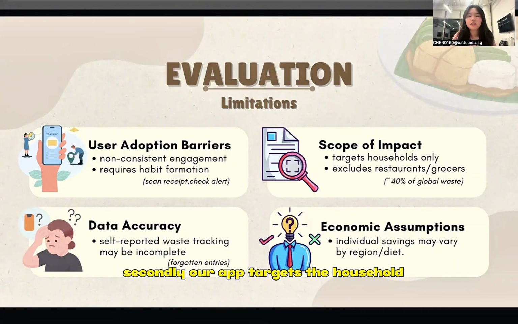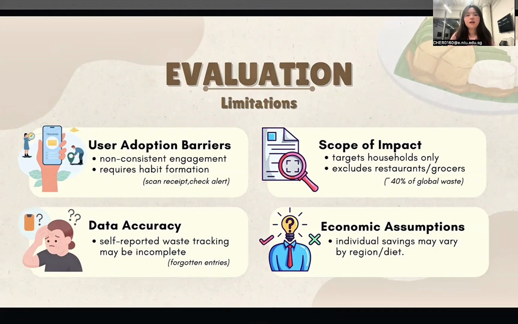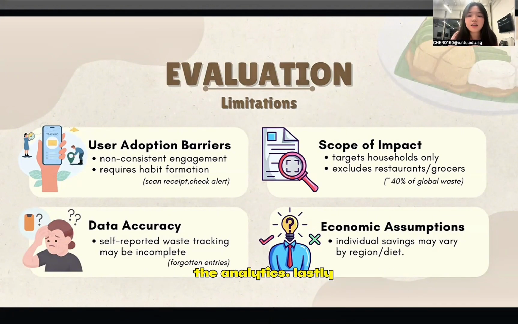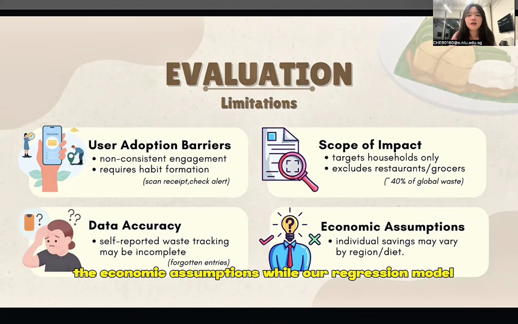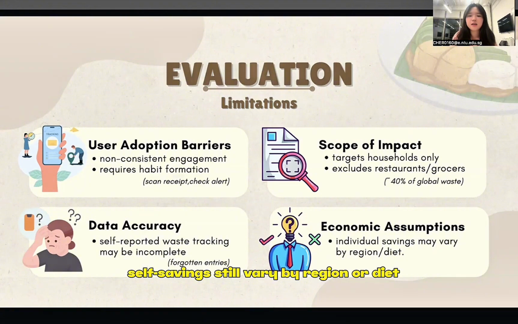Secondly, our app targets the household. However, restaurants and grocers contribute up to 40% of the global food waste. Next, the self-reported data may be incomplete, when forgotten entries could disrupt the analytics. And lastly, the economic assumptions. While our regression model estimates the loss per ton of waste, savings still vary by region or diet.